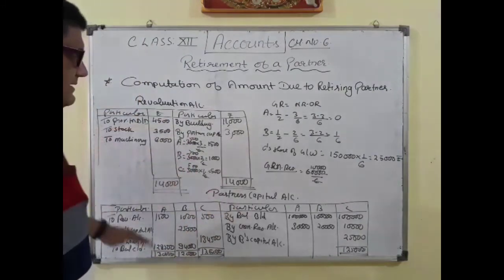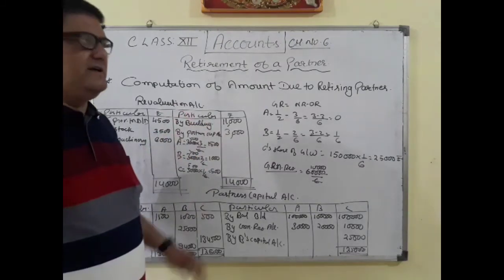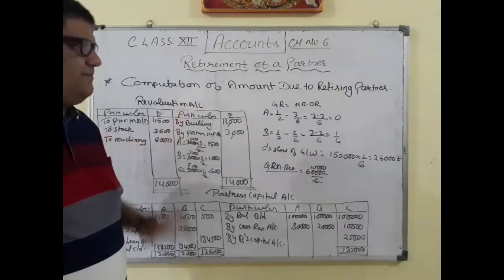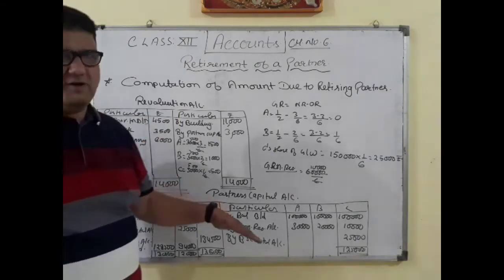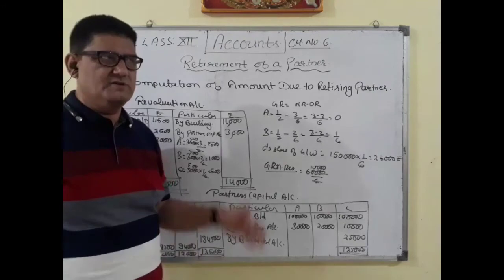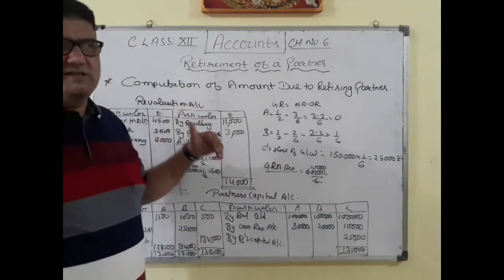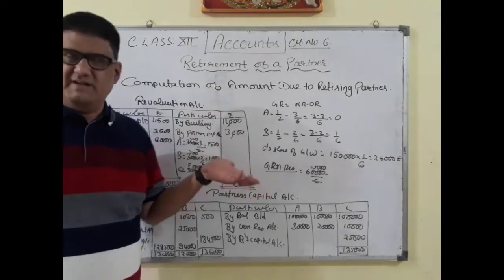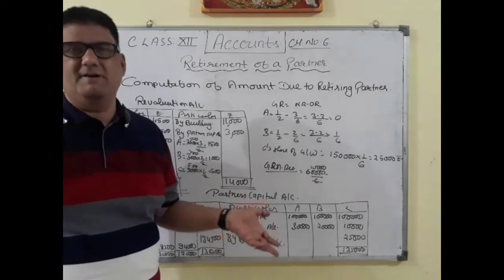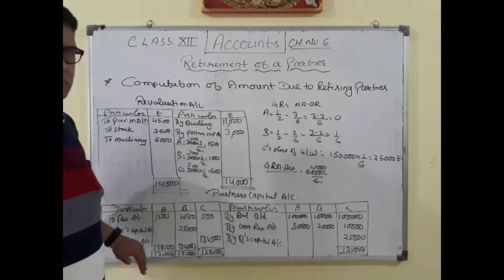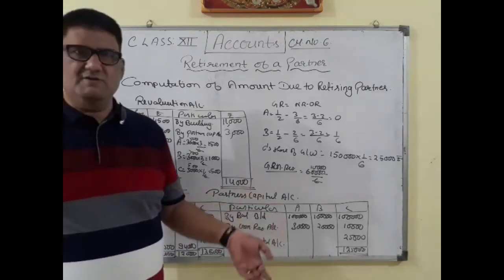So after this, now you will be able to compute the amount related with the retiring partner. By preparing the revaluation account and partners' capital accounts, we can find out that amount, because the revaluation account is a compulsory adjustment. So we have to see what is the revaluation of assets and liabilities. The profit of that revaluation should be adjusted in the partners' capital accounts, and then we have to close the capital accounts in the same manner as we were doing in the previous concept also.